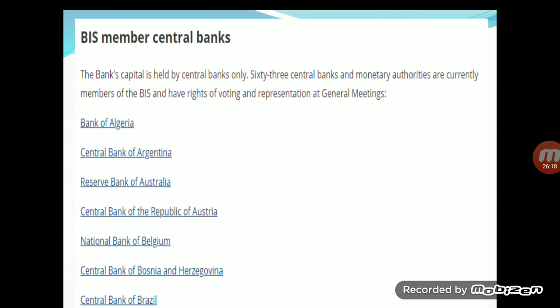Who are the members of this BIS? I have given the whole list here. The bank's capital is held by central banks only. 63 central banks and monetary authorities are currently members. Sorry, I told you in the previous slide 60 members only, but now 3 members have increased. It is updated information. 63 central banks and monetary authorities are currently members of the Bank for International Settlements and have the right of voting and representation at the general meeting.